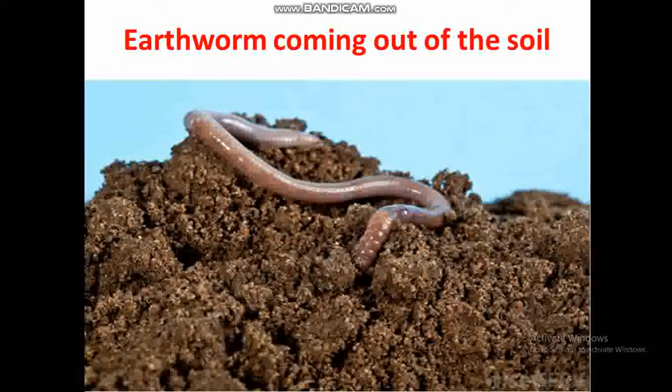As I said already, many organisms live in soil. Here the earthworm is the first example. You have probably seen this earthworm. It comes out from the soil, so it lives within the soil.